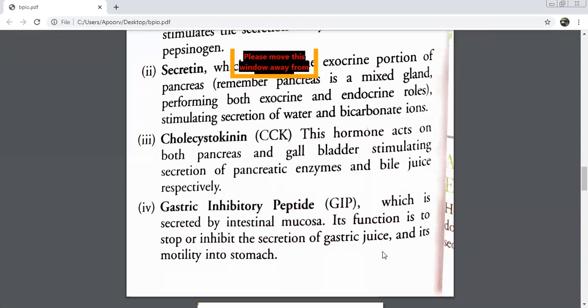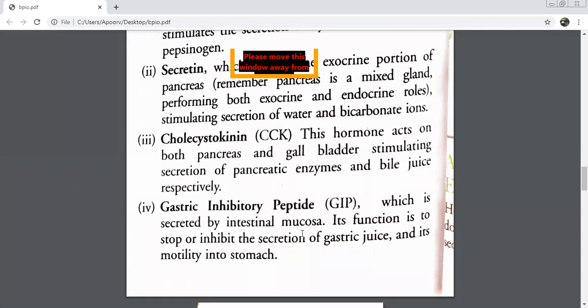Ma'am, you said it's related to diabetes. Its role is to stimulate insulin secretion. Beta, that is a little complicated. I thought first I'll explain it in those terms, but then I felt you will not be able to relate to it as of now. Leave that for now. You'll get very confused because that is entirely a medical thing. I'll see at the end if I have time. I'll try and relate it to you, and I'll tell you how it is related to diabetes. But just one second, let me complete these four lines first.